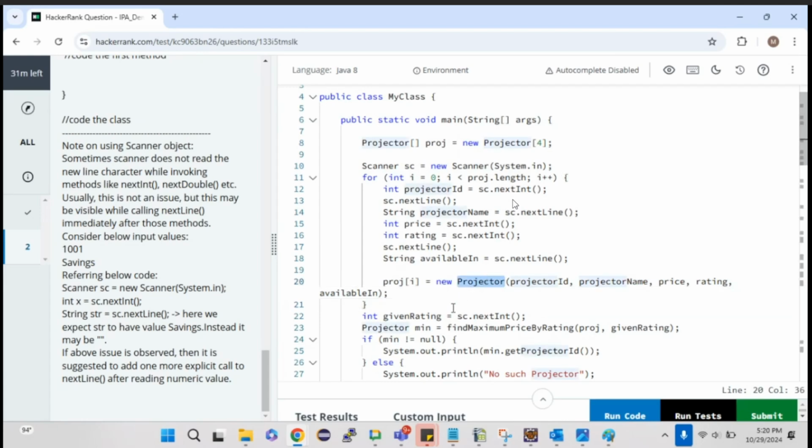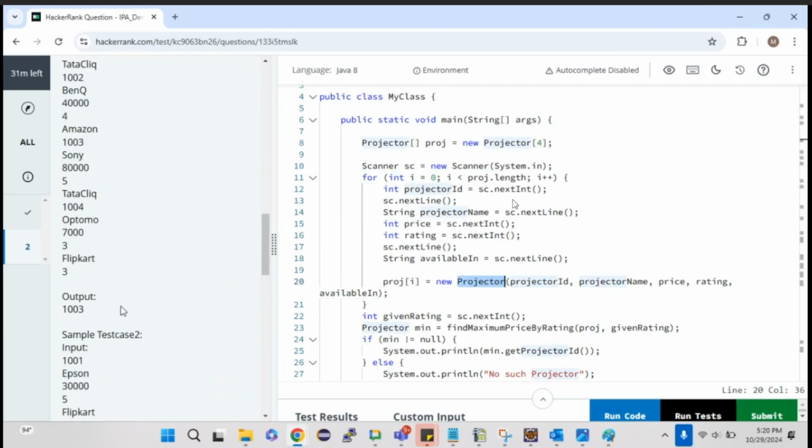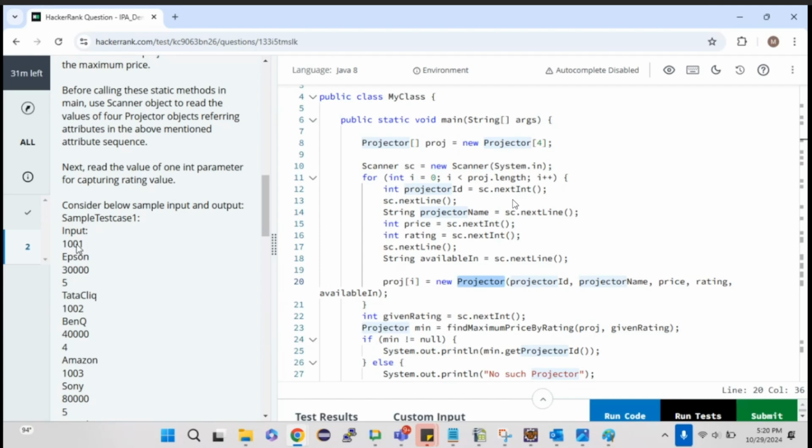I'm calling the constructor because, for example, here as you could see, 1001. What do you mean by 1001? Everyone thinks that it is a projector ID, but it is not. Instead of projector ID, if you give Z, then in the Z variable I'm storing 1001. 1001 is just a raw value. It might be an employee ID, a roll number, or the first four digits of a credit card. Just because I'm storing it in a variable doesn't mean it becomes a projector ID.